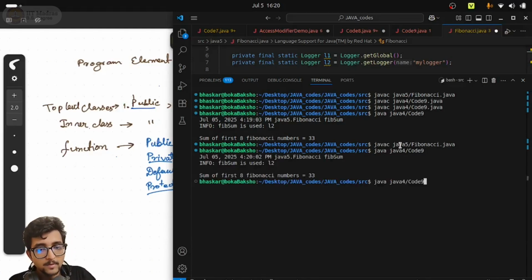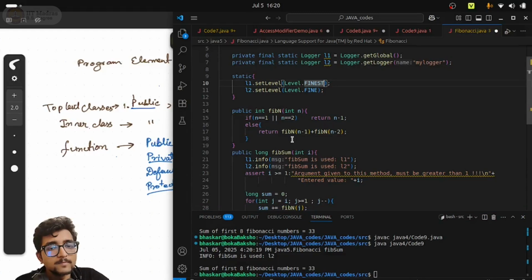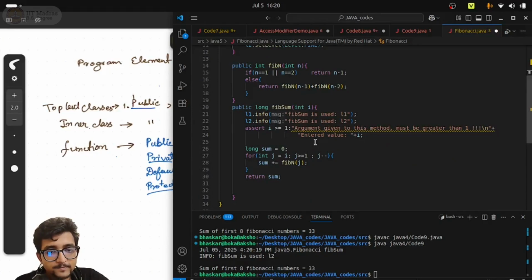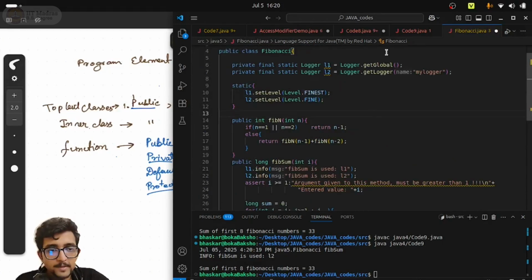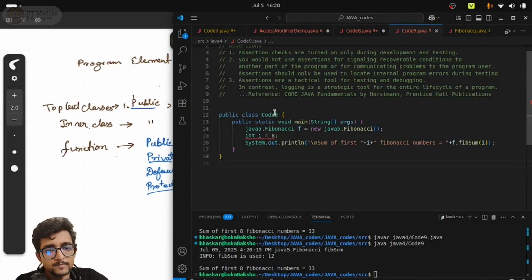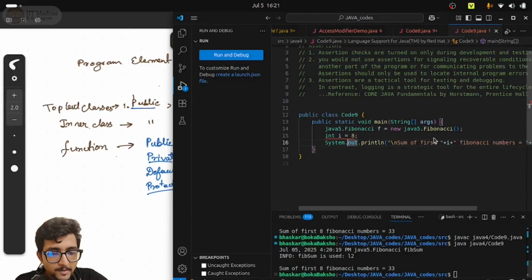Okay, then up to also. What happened? Finest. Finest and finite. So both of them should print. Let us see, just a second. Yeah, anyways, it should print. I think some problem with the IDE is there. Give some time.